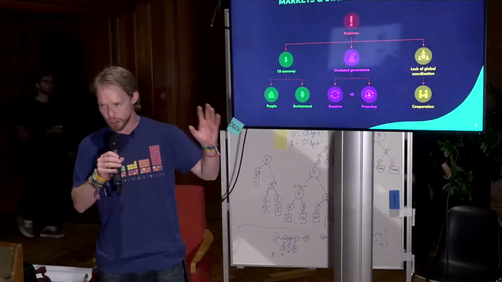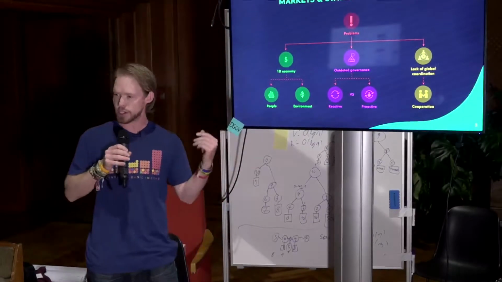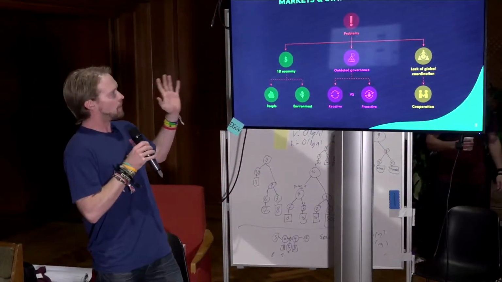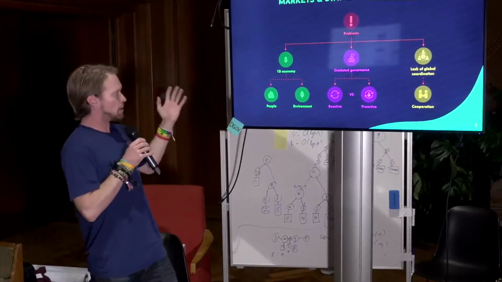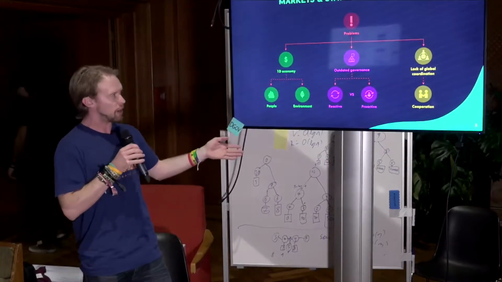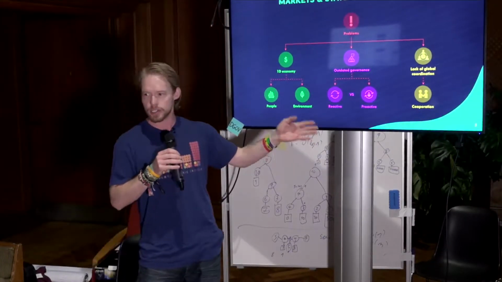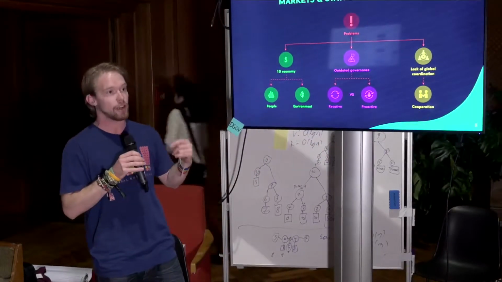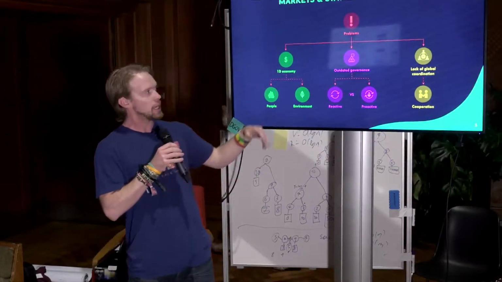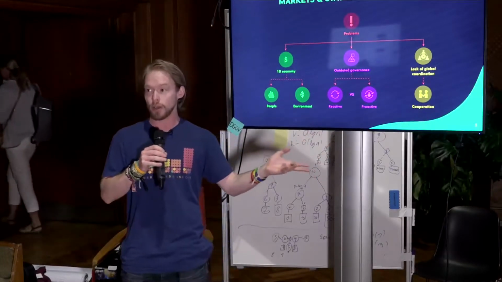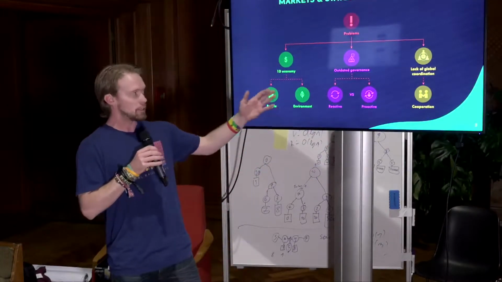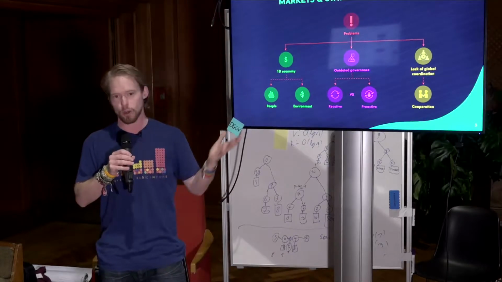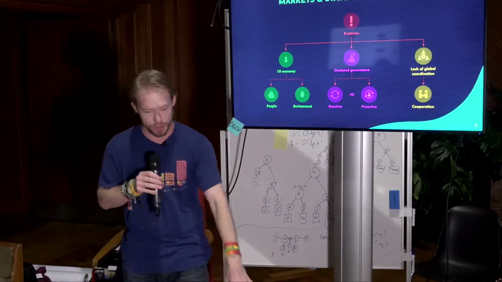I'm just going to go quickly through these because I think everyone understands the problem, but essentially we have one-dimensional economies that optimize away people and the environment. We have outdated governance systems that are reactive rather than proactive, and they're very tall hierarchies that are not effective at disseminating information. And we have a lack of global coordination around these shared problems. Essentially, nations can't decide on these things. It's a global tragedy of the commons writ large.